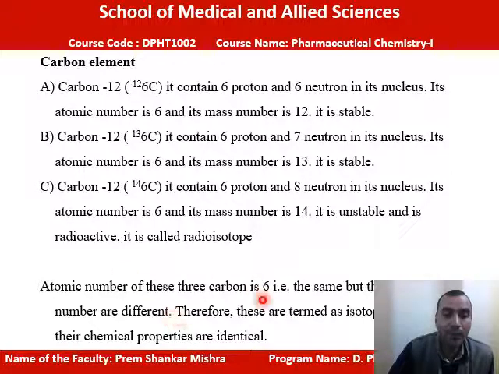The atomic number of these three carbons is 6, which is the same, but their mass numbers are different. Therefore, these are termed isotopes, and their chemical properties are identical.